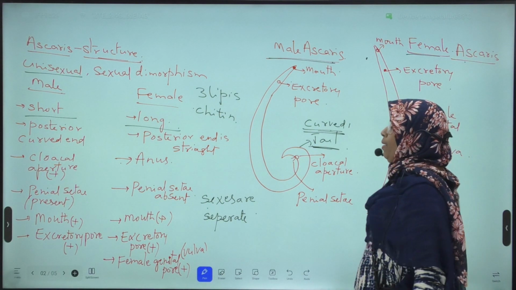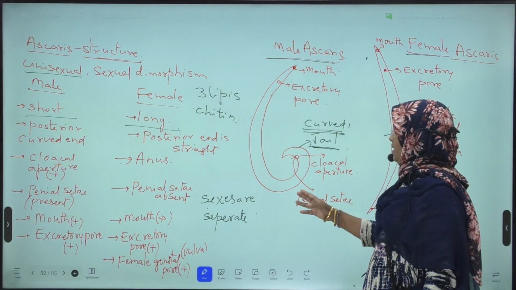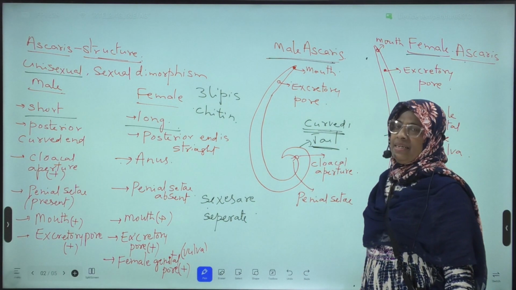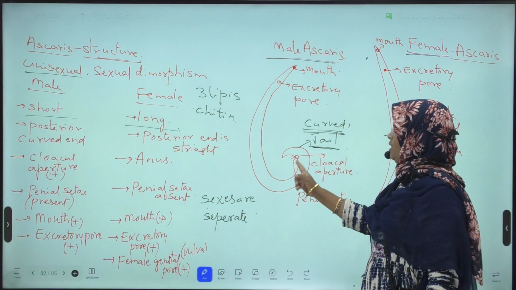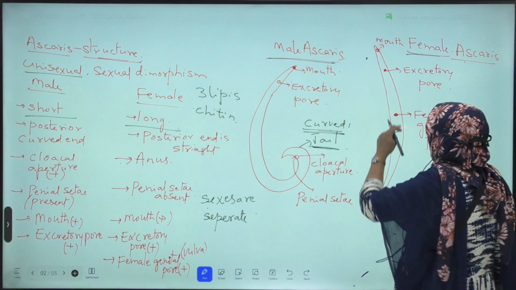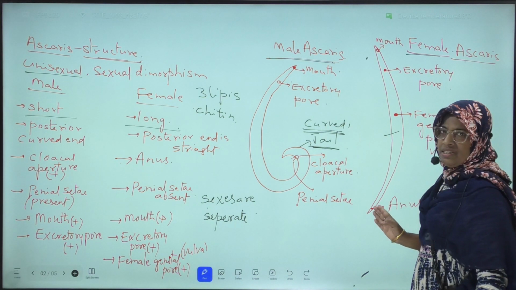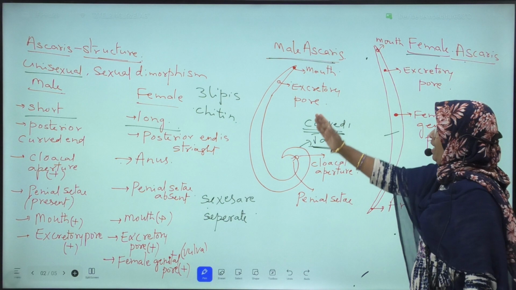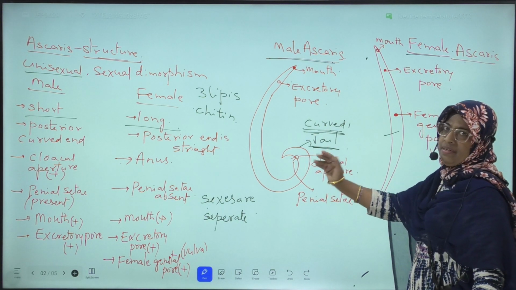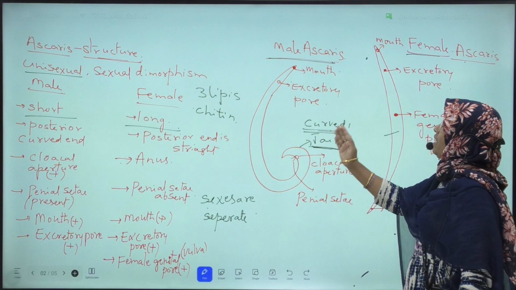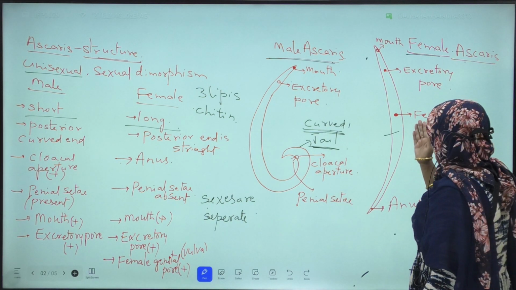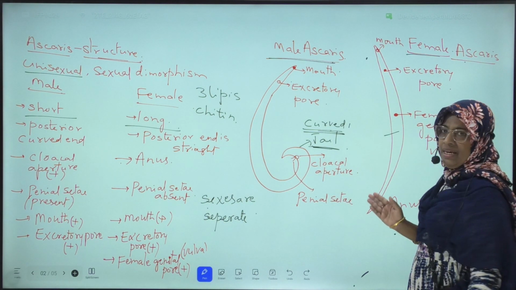Posterior end of the male is curved. It is also considered as tail. A curved tail is present, but the posterior end of the female is straight.